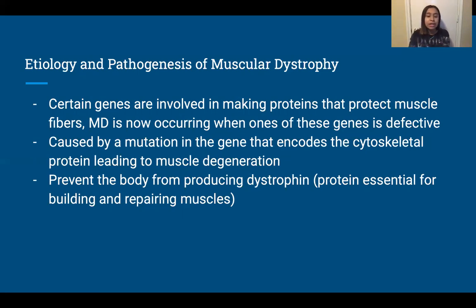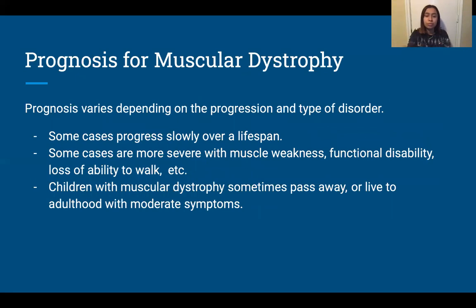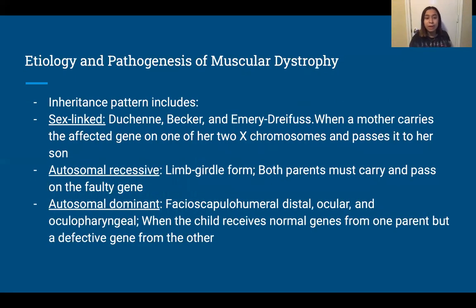People inherit these gene mutations from their parents, but it can also occur at conception. Mothers can actually transmit it to their sons even though the mothers themselves are unaffected by MD. So inheritance patterns include sex-linked, autosomal recessive, and autosomal dominant.